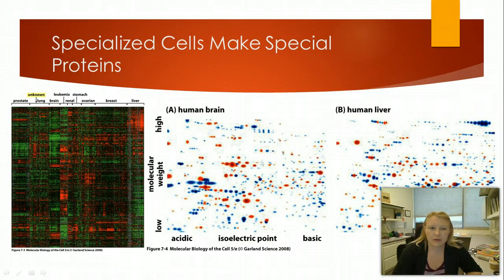And you can see here how the proteins of the human brain are very different than the proteins of the human liver. And this is all through differentiation and gene regulation. And this is all through the housekeeping genes and all these things that keep these cells different from each other. And that's really what I'm trying to get at here for this entire topic, is to realize that even though these cells are all different, they look different, they act different, there's different gene regulation. And this is why gene regulation is such a big deal, because if we can understand how this works, we can either regrow organs, we can cure diseases. There's a whole variety of things that can open up the minute we understand gene regulation. And we're only just touching on the surface of that right now.